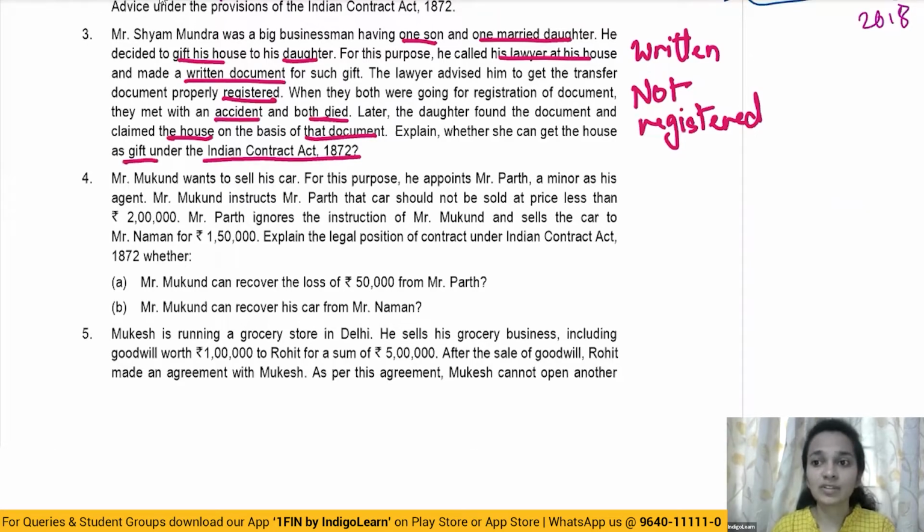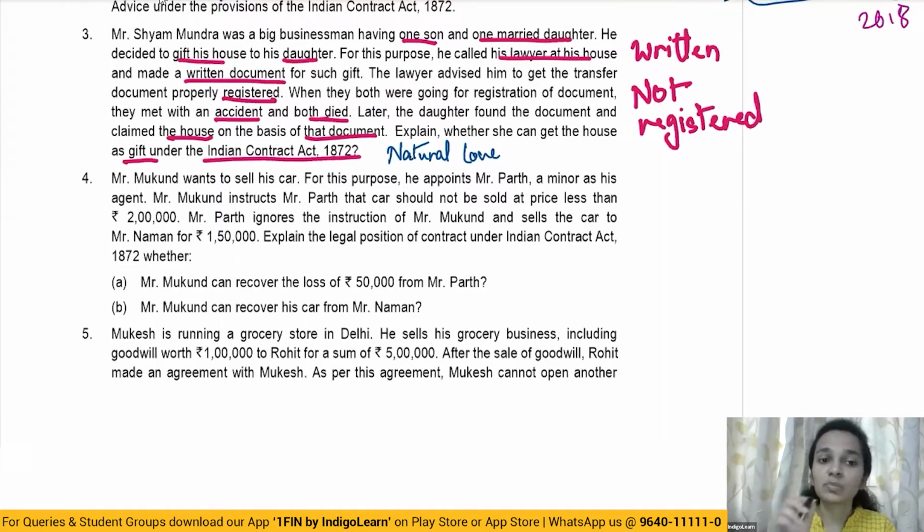Now, here in this situation, this is a contract which is made out of natural love and affection. And we know that contracts made out of natural love and affection will be valid, even if there's no consideration. However, certain conditions have to be complied with. One is that there has to be a close relationship between the parties. Apart from it, the agreement has to be in writing and it should be registered. In this situation, the agreement is in writing. There is a written document for transfer, but the transfer has not been registered.